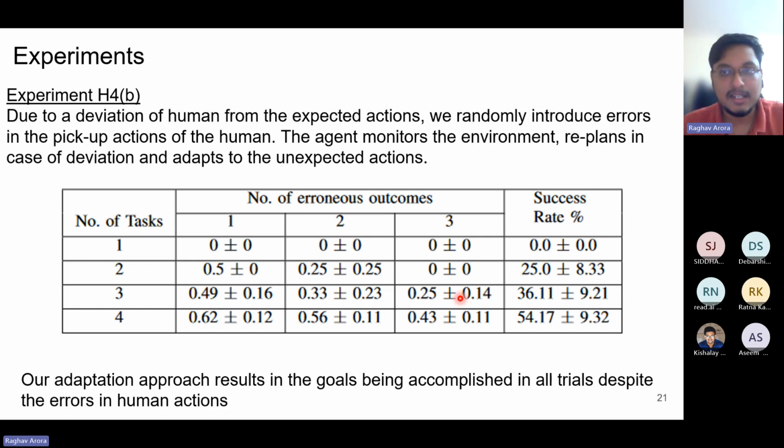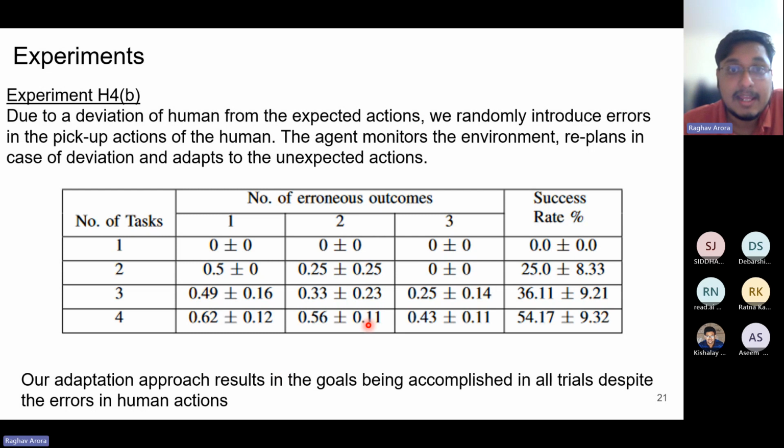These randomly introduced errors are monitored by the agent in the environment, and the agent replans at every point of deviation. So we are able to show that for any number of errors introduced in the pickup actions, our framework is able to adapt, and we are able to execute the entire plan by replanning.